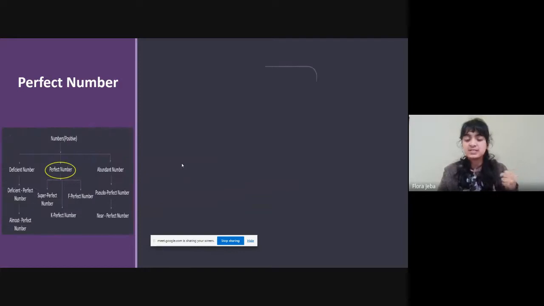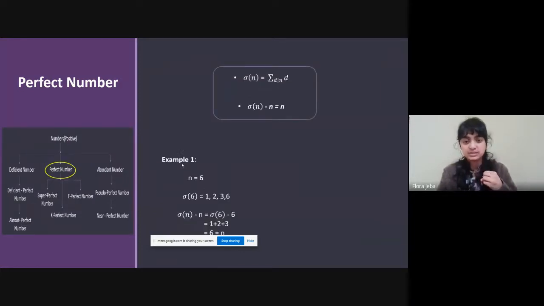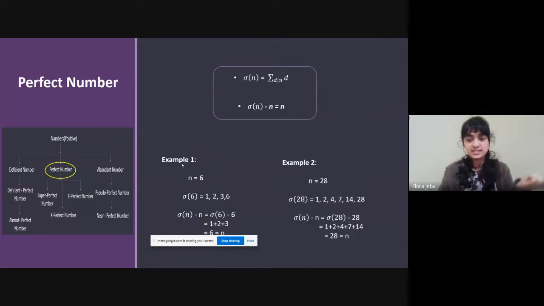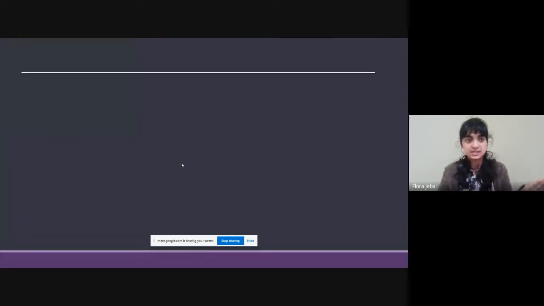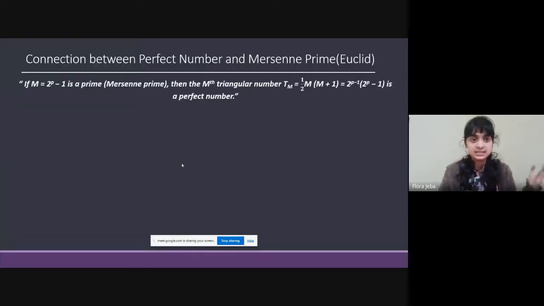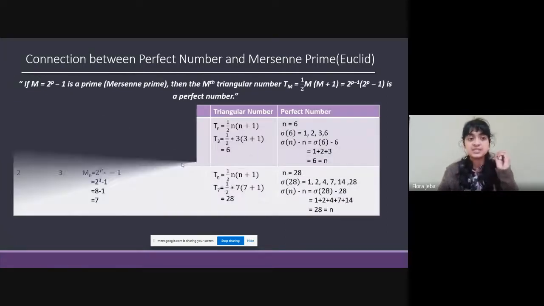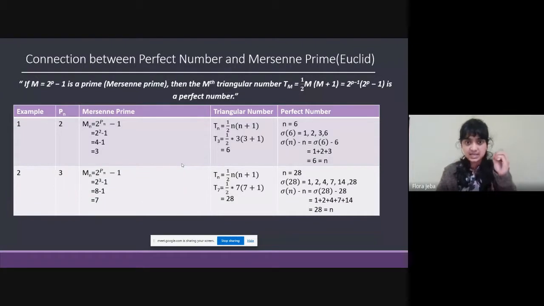A perfect number is a number whose proper divisors add up to give the number itself. For example, 6 and 28. You can see that the proper divisors of 6, 1, 2 and 3, add up to give the number itself. So they are perfect numbers. Now Euclid defined a connection between perfect numbers and Mersenne primes. He said that if M is a Mersenne prime, the Mth triangular number is a perfect number.